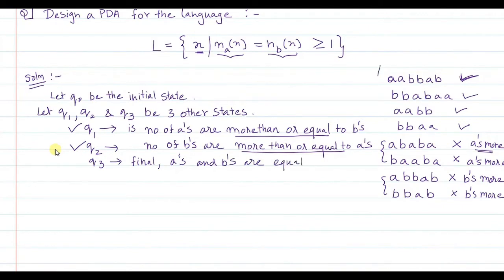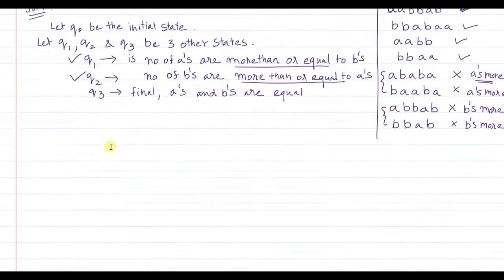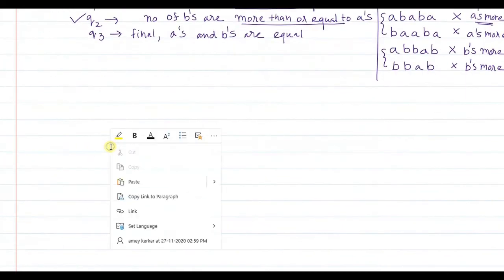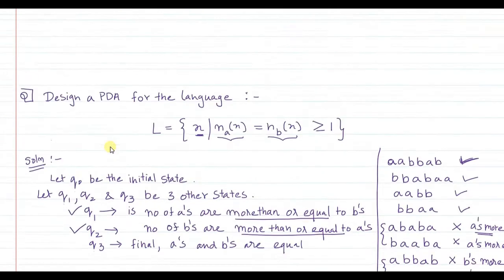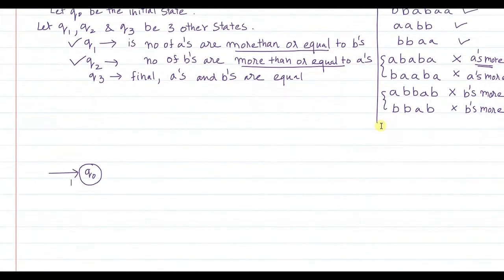Now we will try out all these strings. Let's start with the initial state, Q0. So let Q0 be the initial state. Now to build the non-deterministic PDA, I will also write the other states. Q1 is one state that we said. Q2 is another state that we said. And Q3 is the final state. This is what we have just specified.